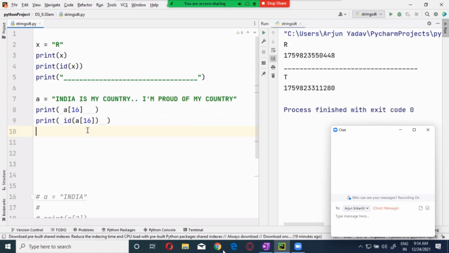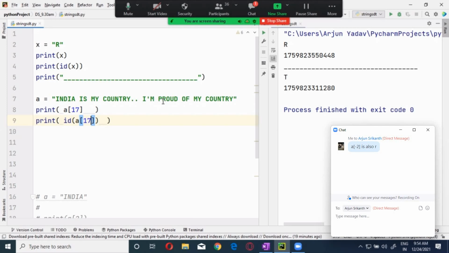It's showing T. That is 17. I have to give it. 17, guys. Okay. Now here again 18, 19, 20, 21, 22, 23, 24, 25, 26, 27. 27 is also R. And -2 is also R.